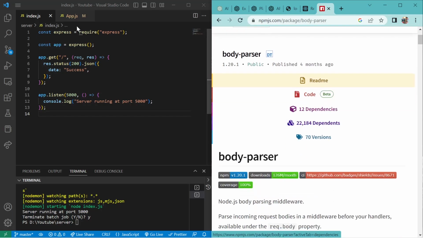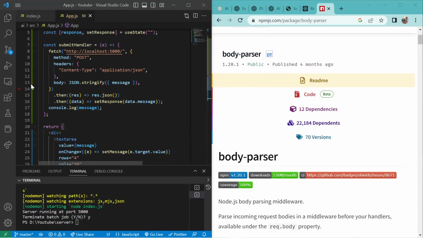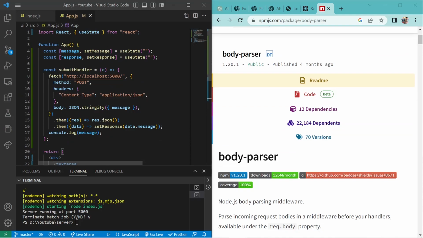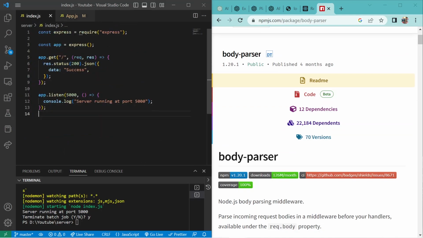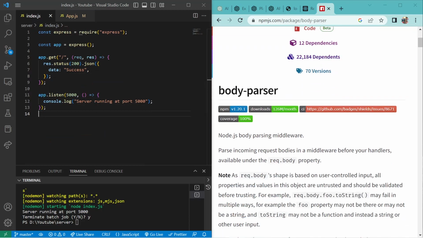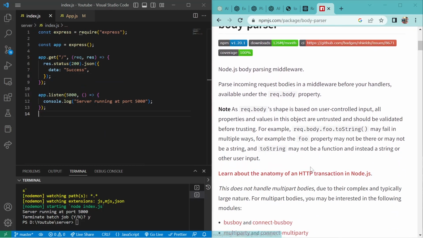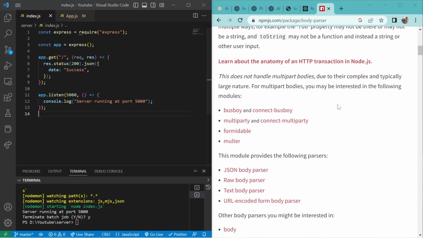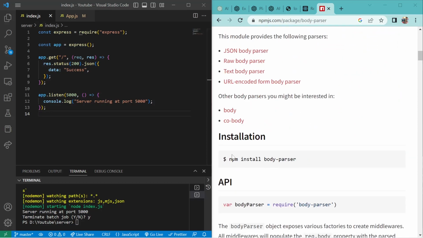Why we use this is because we are sending this information to our back end in our body. So we need some middleware to parse that body and get the information from there. So we have to install this package. So let's install this.